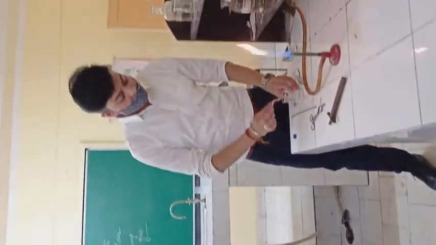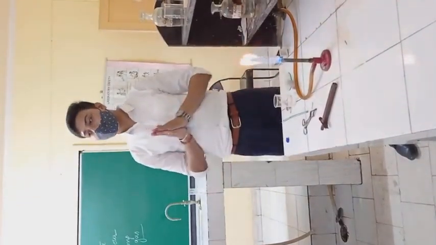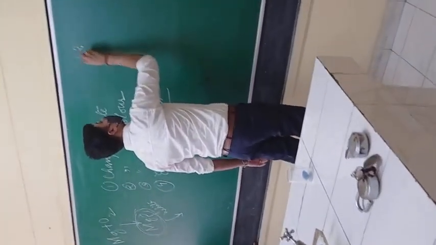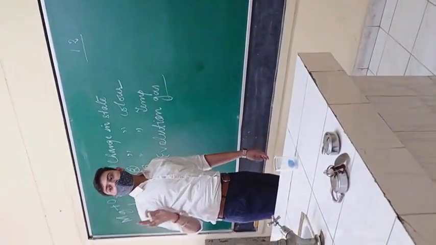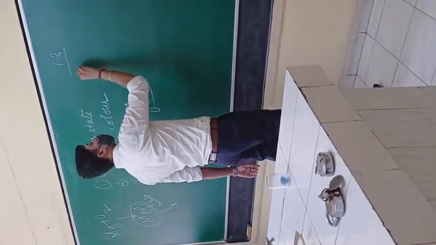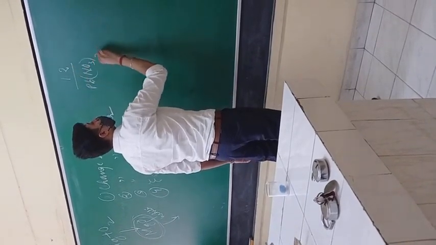So, from this reaction we can say that a chemical reaction has taken place. Now we will demonstrate activity 1.2. What is given here? We will have to make two separate solutions, right? One solution is of lead nitrate, right?